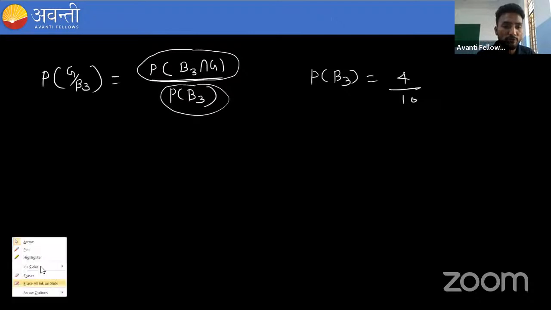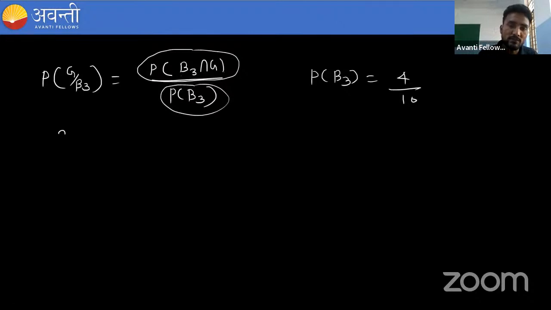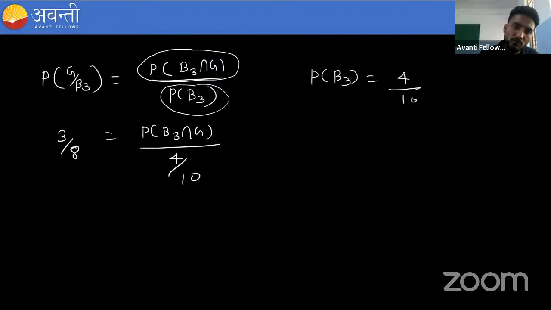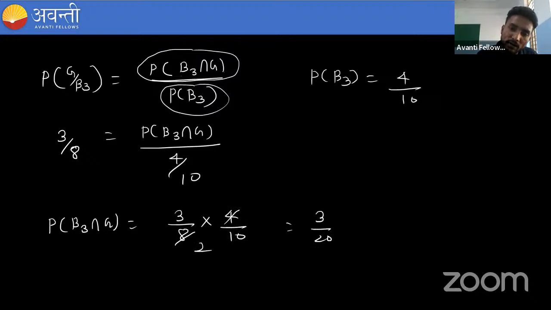So if we see this one, it is basically 3 by 8, and that is what we have to find. And PB3 is 4 by 10. So if you want to find P(B3 intersection G), it will be 3 by 8 into 4 by 10. So it will be 3 by 20. It means it should be bag 3 and it should be green also.